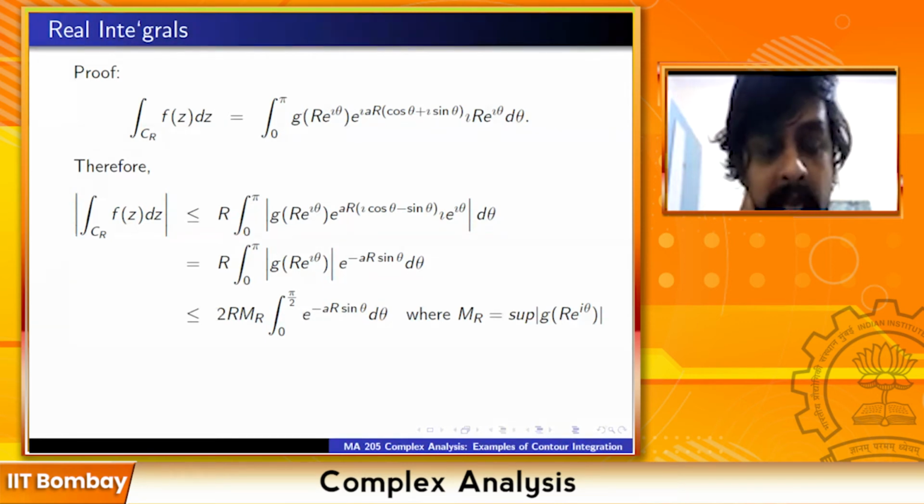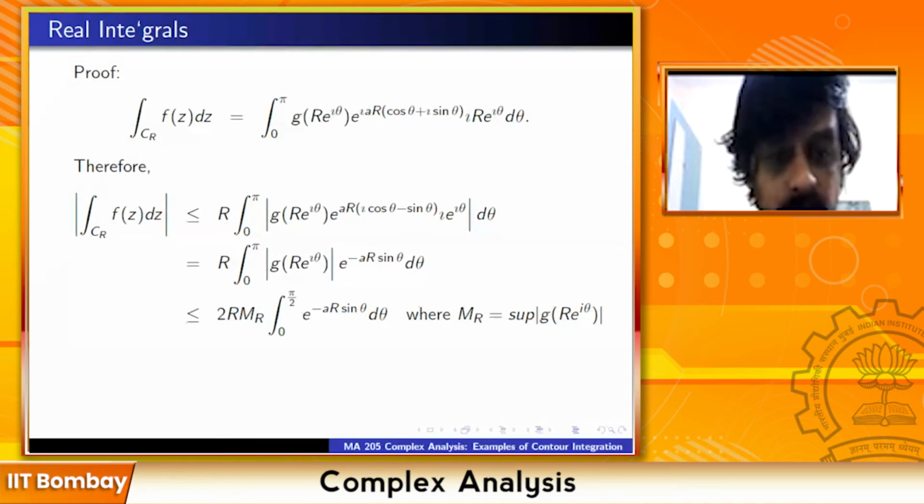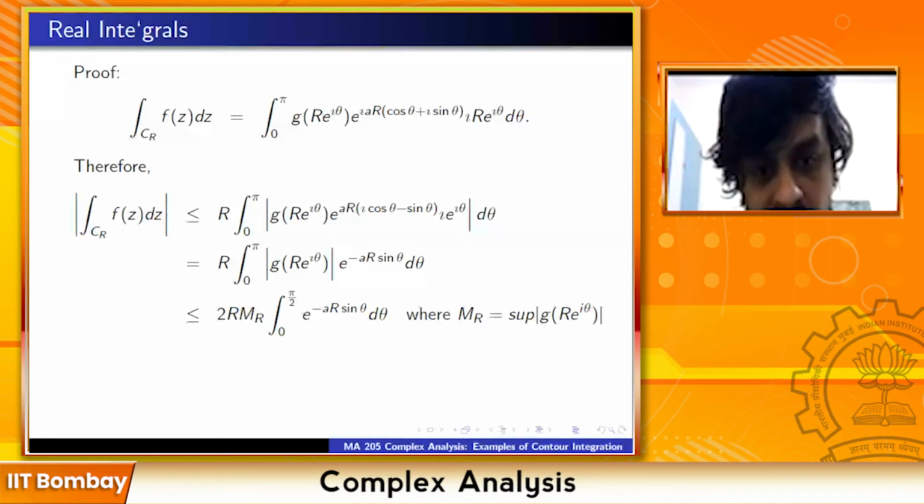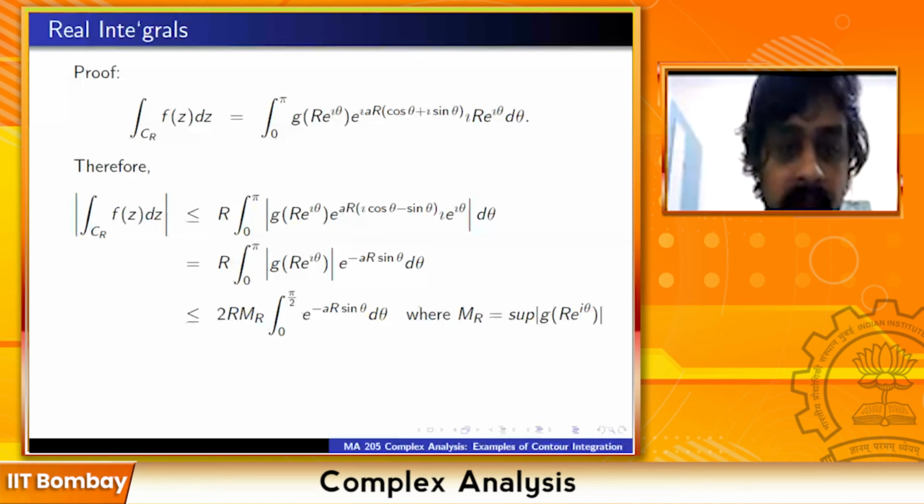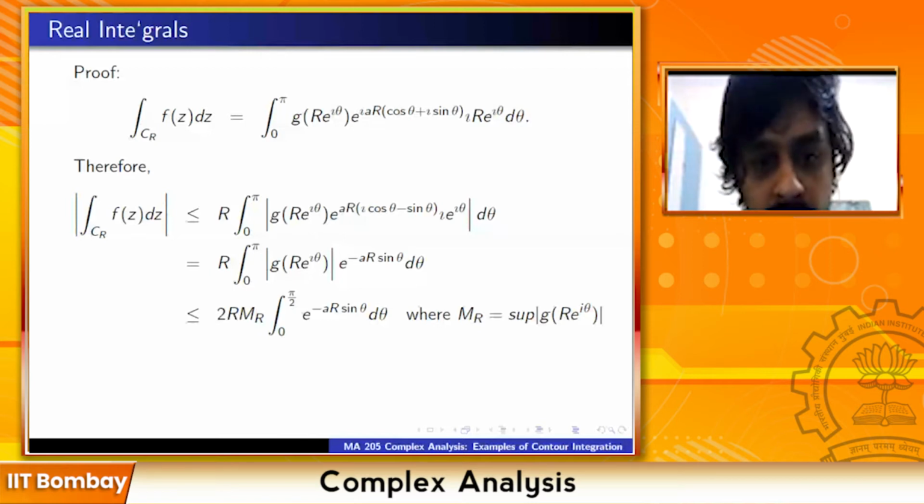So this integral from 0 to pi is 2 times the integral from 0 to pi by 2 of the maximum value of g times e raised to minus ar sin theta. So you have this, which is less than or equal to 2r Mr times the integral from 0 to pi by 2 of e raised to minus 2ar theta upon pi d theta. I'll come to why this is so. This is equal to, now this is directly a computation, pi by a times 1 minus e raised to minus ar times Mr.